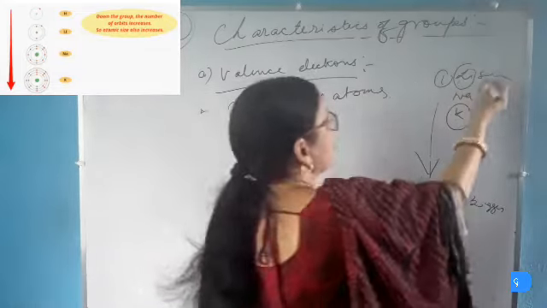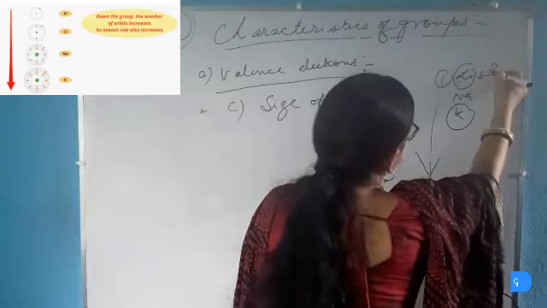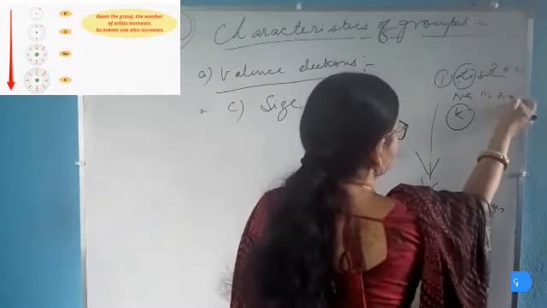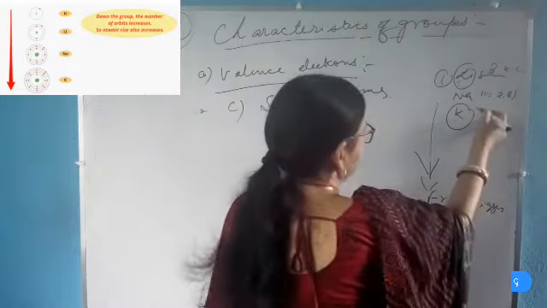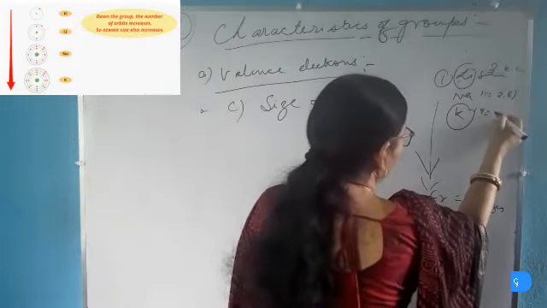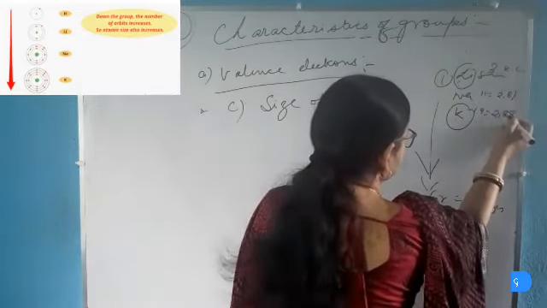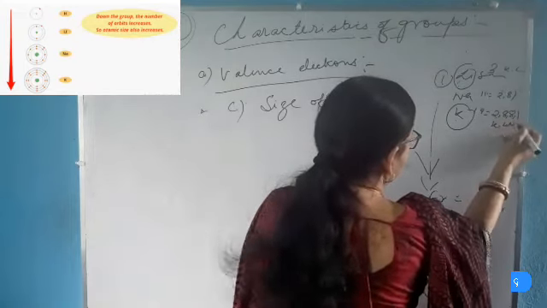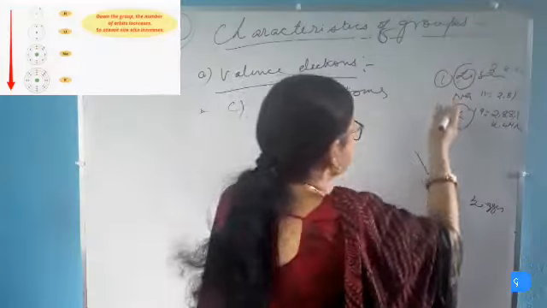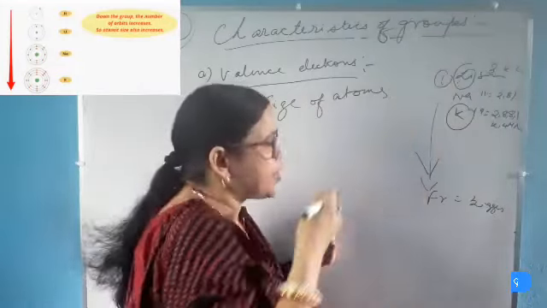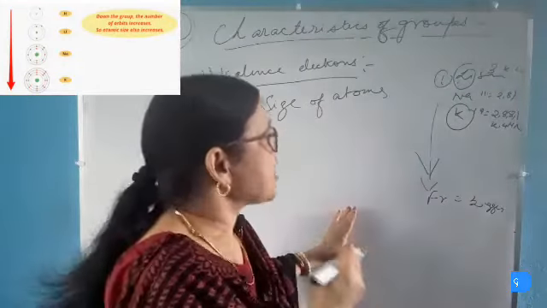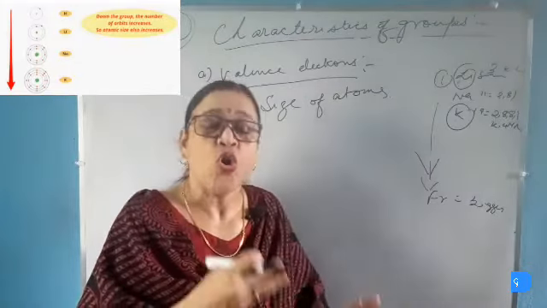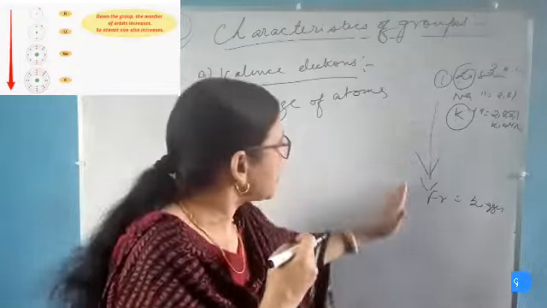This is because lithium has only 2 cells, K cell and L cell. Again, sodium has atomic number 11, so it has 3 cells. Potassium has atomic number 19, so it has 4 cells: K, L, M, N. Thus we can see that at each step, as we go downward in a group, the number of electron cells increases, and so the atomic size of the elements also increases as we go downward in a group.